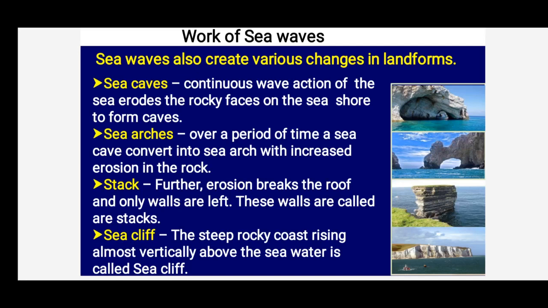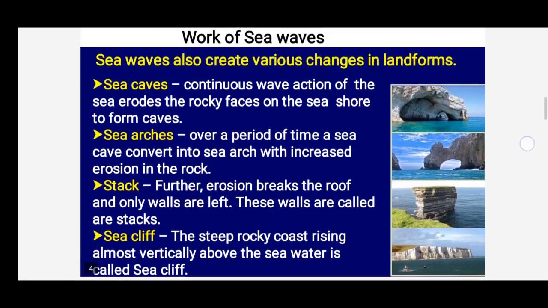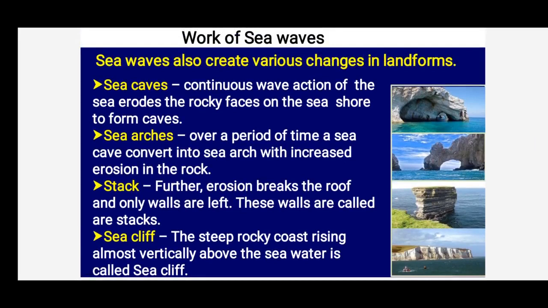And then if this process continues for a long period of time, what happens? That cave ultimately converts into an arch. See here, okay, so that's called a sea arch. Next one, stack. If the same continuous process goes on, further erosion breaks the roof and only walls are left. The topmost part is broken down and only a single part is left over. That part is called a stack, which you can see in this picture.